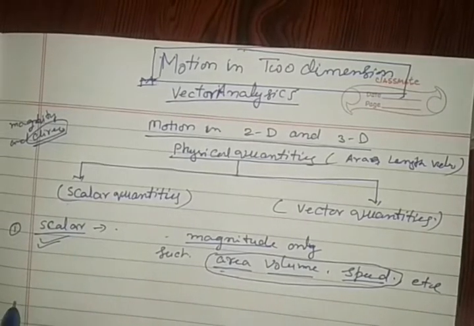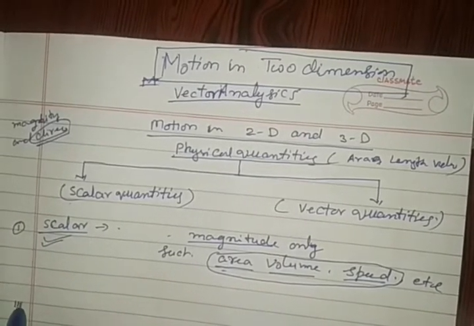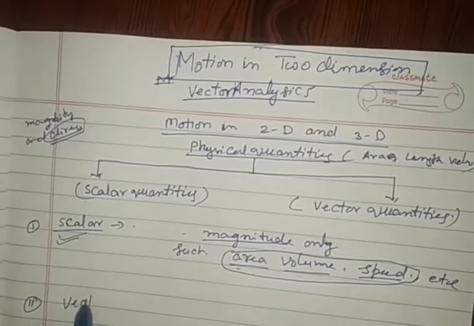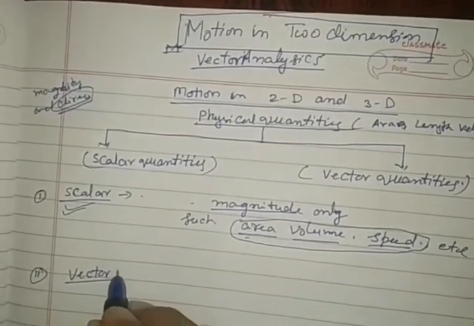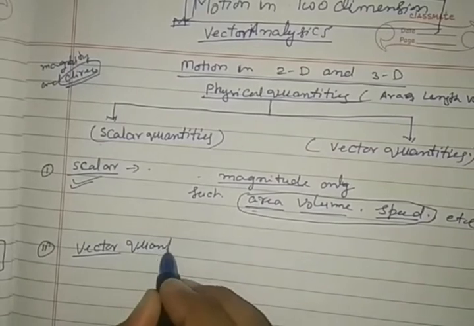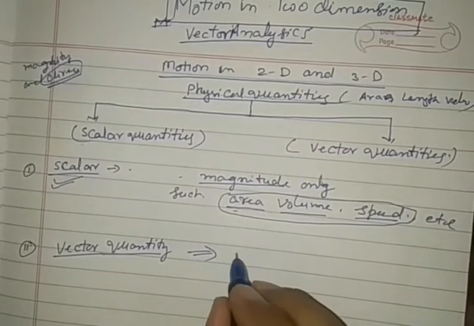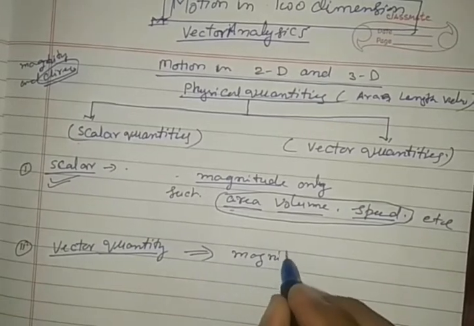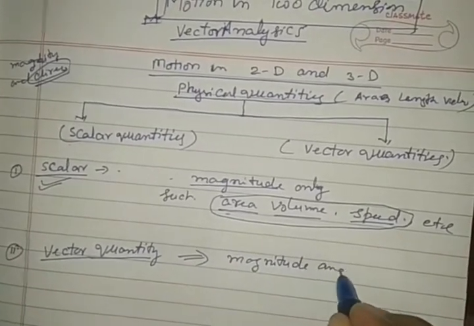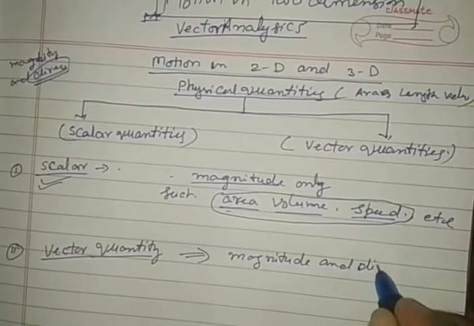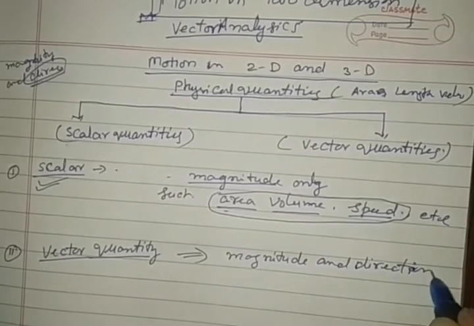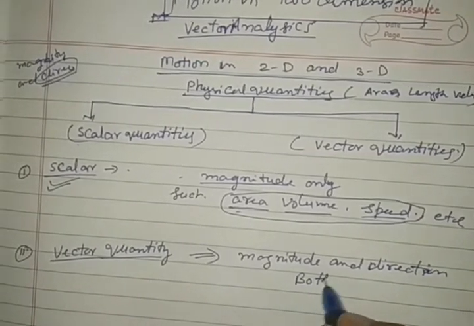Such a quantity is a scalar quantity. The second quantity is vector quantity. A vector quantity is represented by magnitude and direction both.